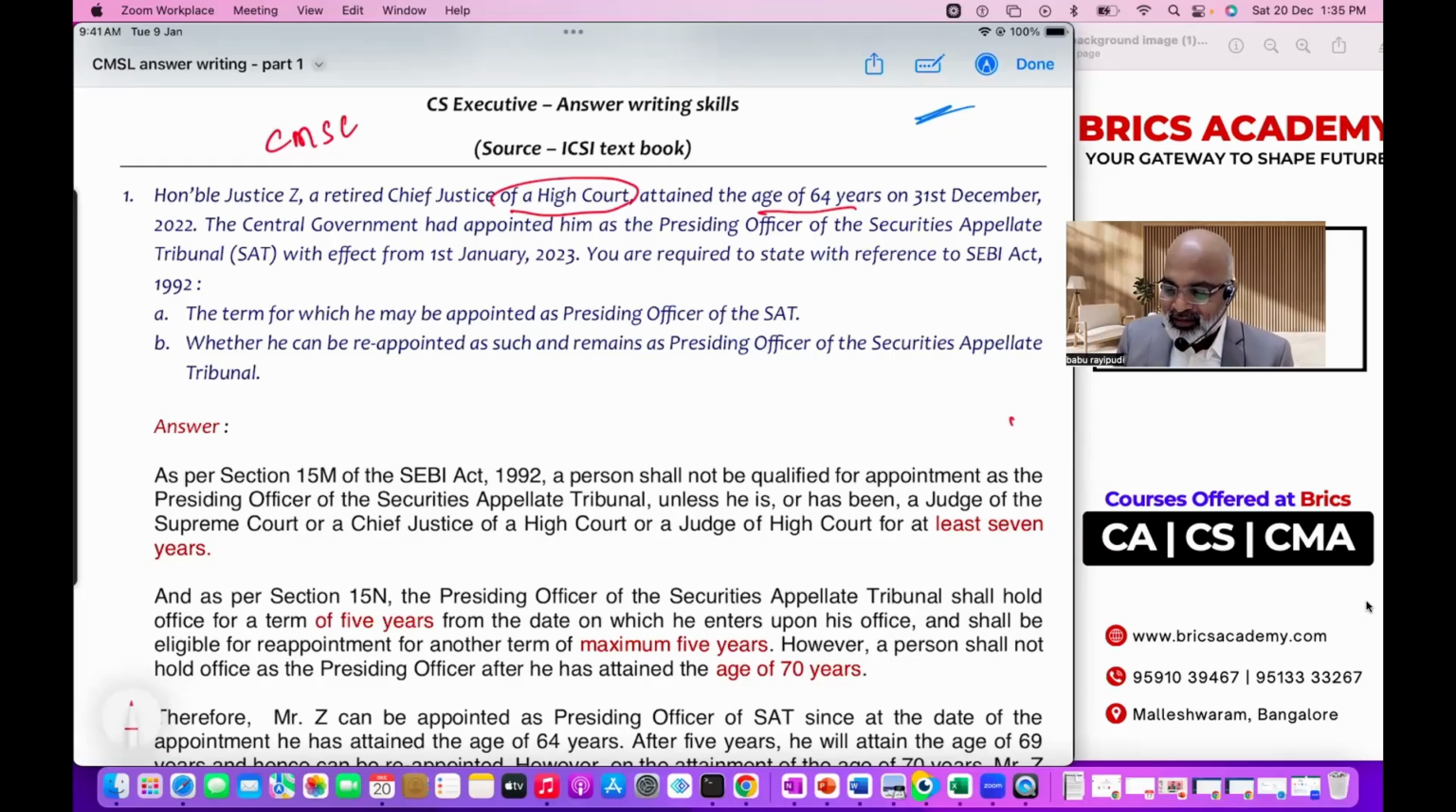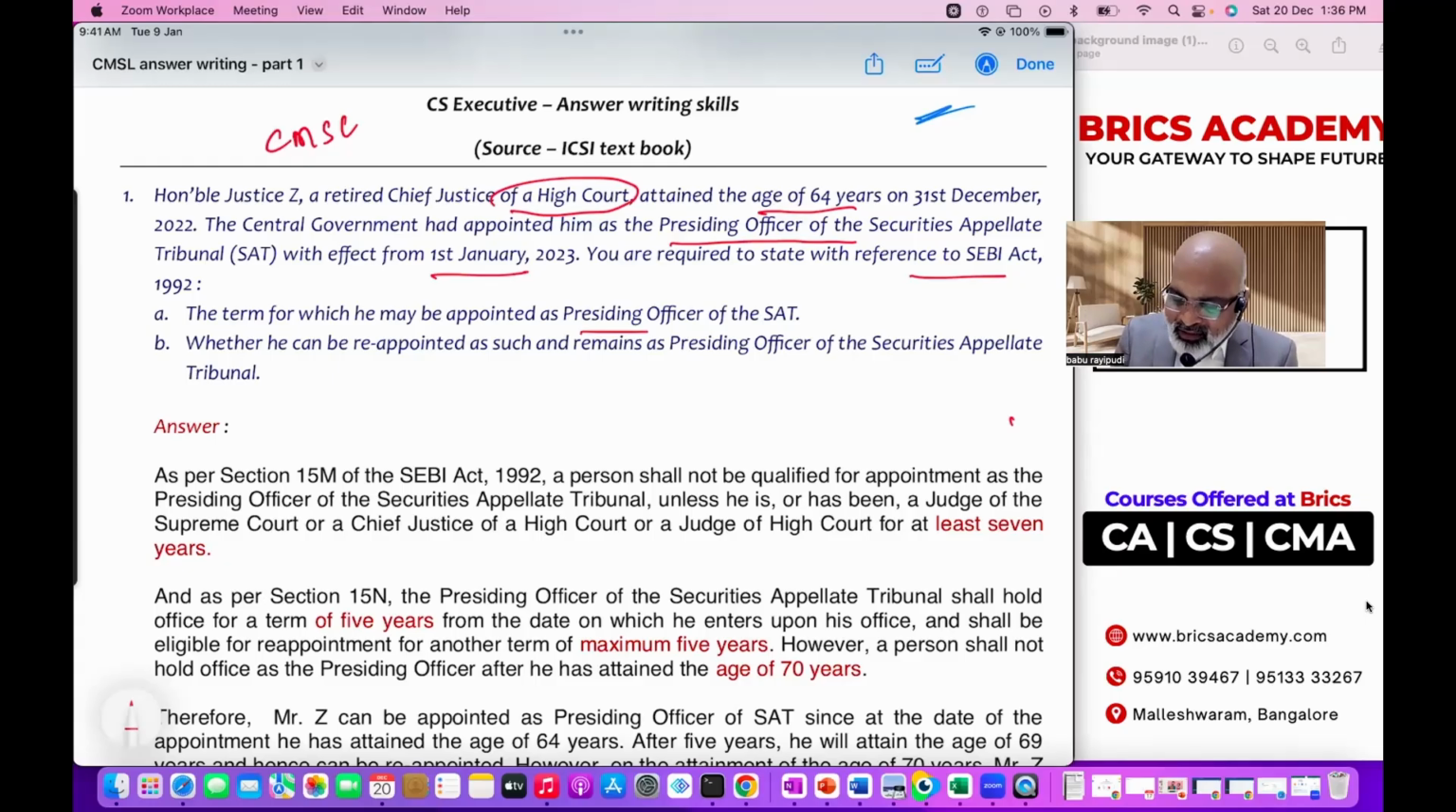The next one is he attained the age of 64 years on 31st December 2022. The central government has appointed him as presiding officer of SAT, that is the Securities Appellate Tribunal. You know, in SEBI regulations, any dispute, first of all we refer it to SEBI. Then afterwards, if you are not happy, you go to SAT, right? With effect from 1st January. So you are required to state with reference to the SEBI Act 1992. So this question is from the SEBI Act 1992 in capital markets.